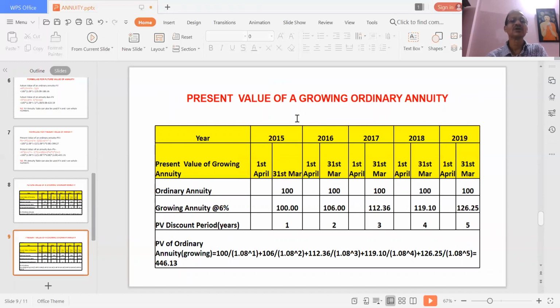Now, similarly, you can also calculate the present value of a growing ordinary annuity. Same example we have taken. This 100 is the constant, but it is growing at 6%. So, these are the values.